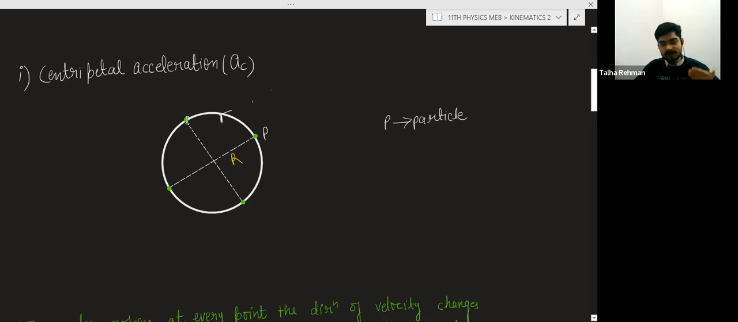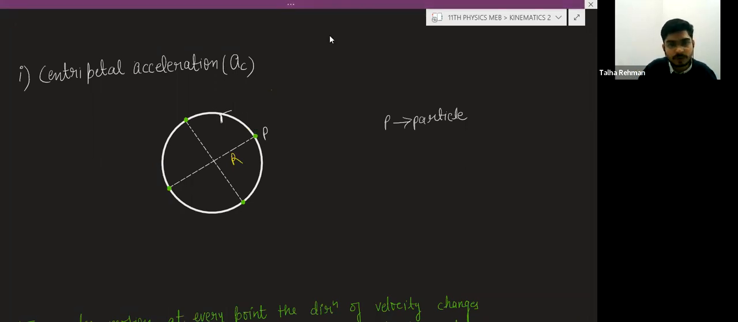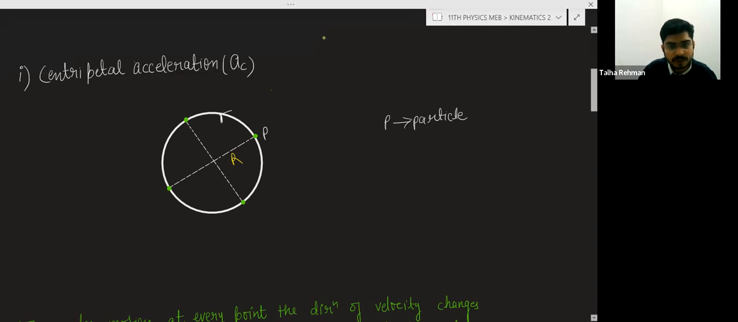This particle will be after some time here, after some time this will be here, and after some time this will be here. I have chosen only 4 points. There can be infinite number of points. So at this point P, suppose I want to find the direction of the velocity. I have told you that the direction of the velocity at point P will be tangent to that point.